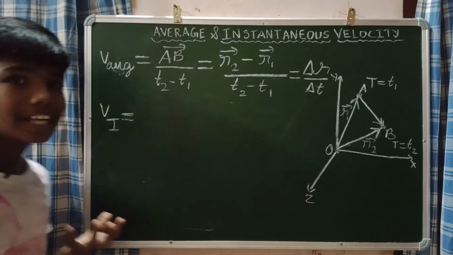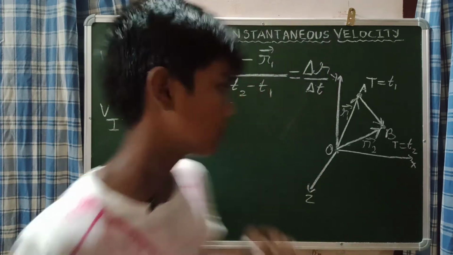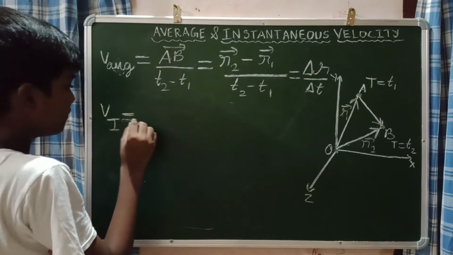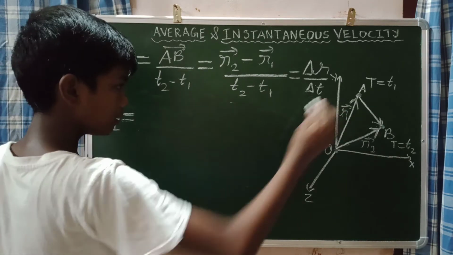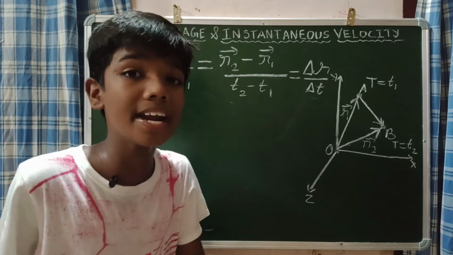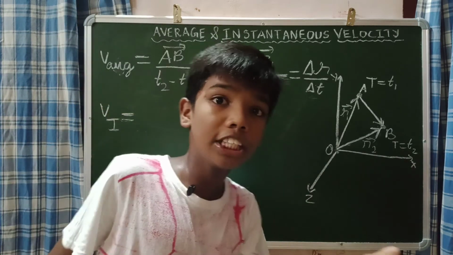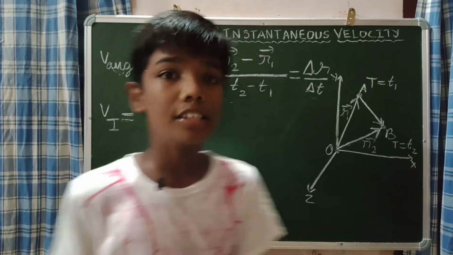Now instantaneous means we are going to use differential calculus. What have we seen in differential calculus? We have seen that when delta T, the independent variable, tends to zero, you will get an instant value.